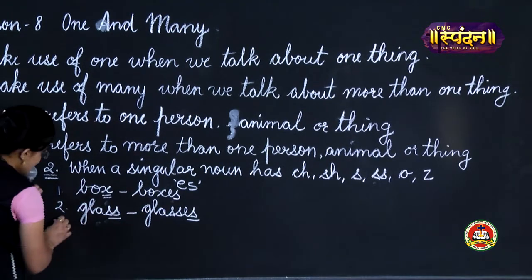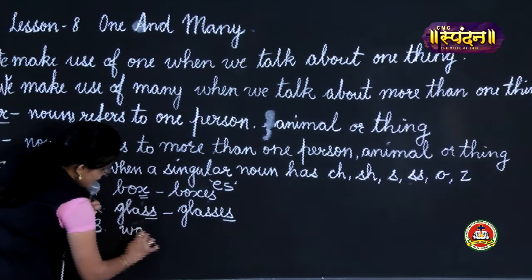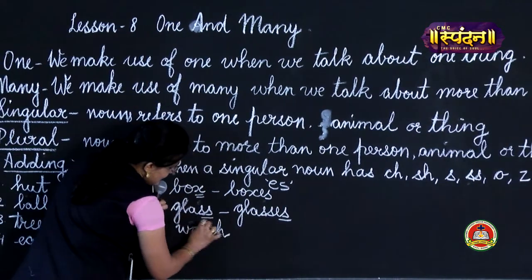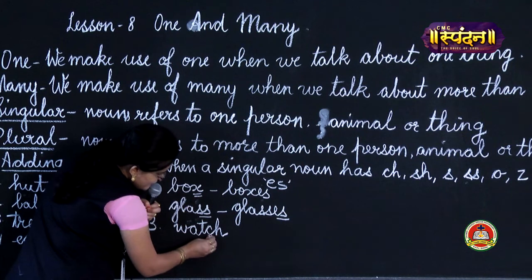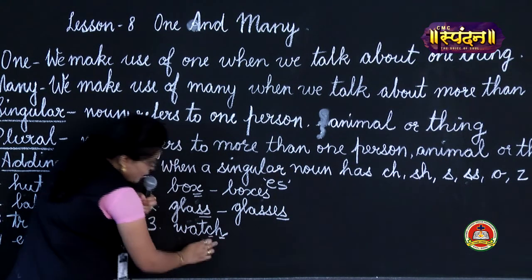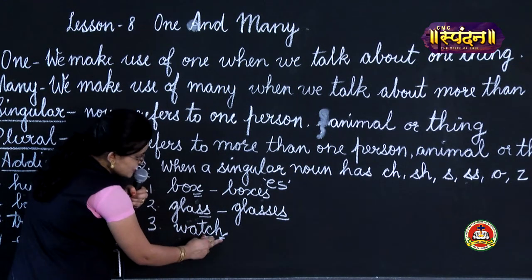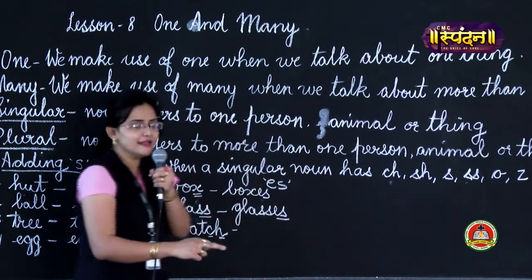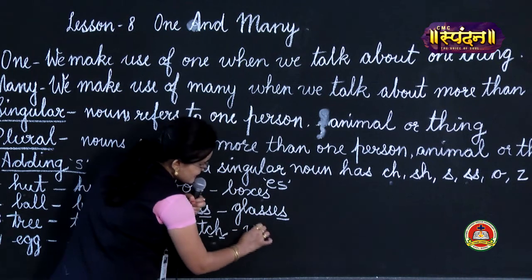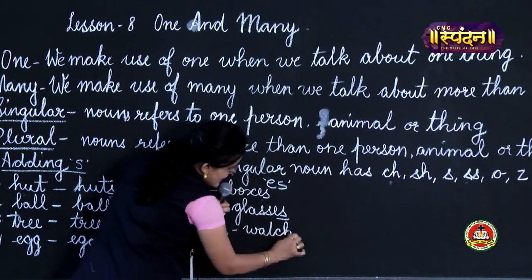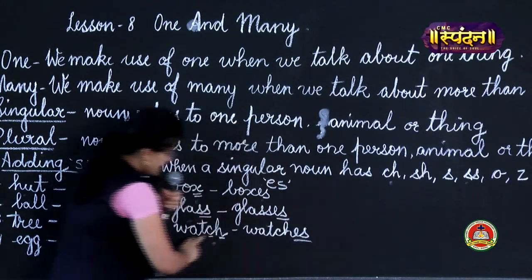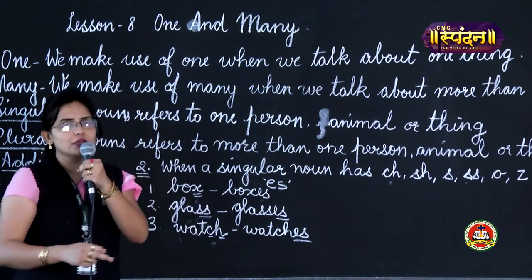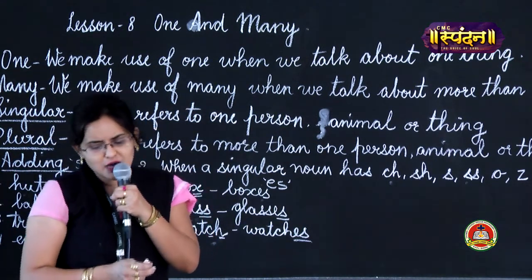Now suppose in a singular noun, the word is watch. This noun watch is ending with which letters? CH. So I have told you, if CH is there at the end, then what will you add here to make it a plural noun? You will add ES to it. So again, this singular noun has changed to a plural noun by adding ES to the word.